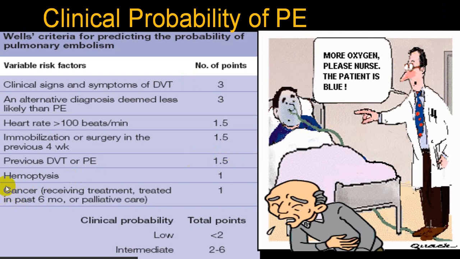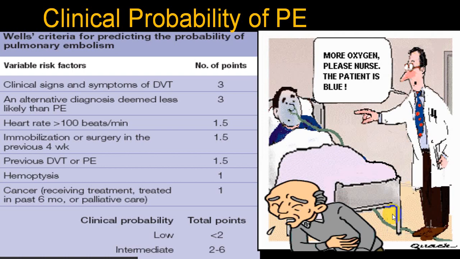Hemoptysis, 1. And if there is a past history of malignancy, or the person is receiving chemotherapy or radiotherapy in the past 6 months, or has undergone palliative care for malignancy, 1 point. When you get more than 6 points, it straightforwardly goes in favor of pulmonary embolism. If it is between 2 and 6, there is a medium risk of thromboembolism. And if there are less than 2 points, there is a very low chance of pulmonary thromboembolism.